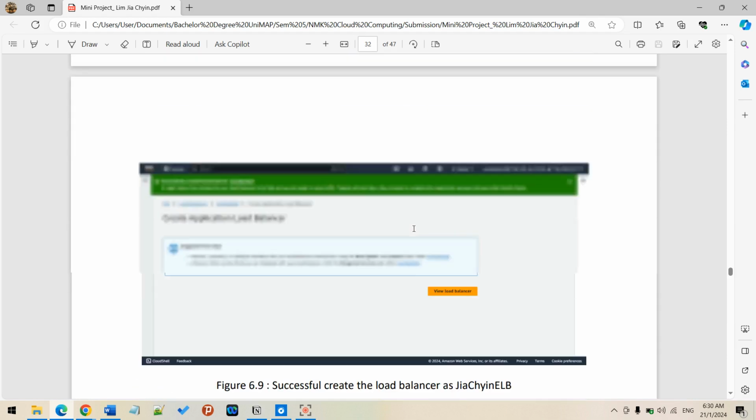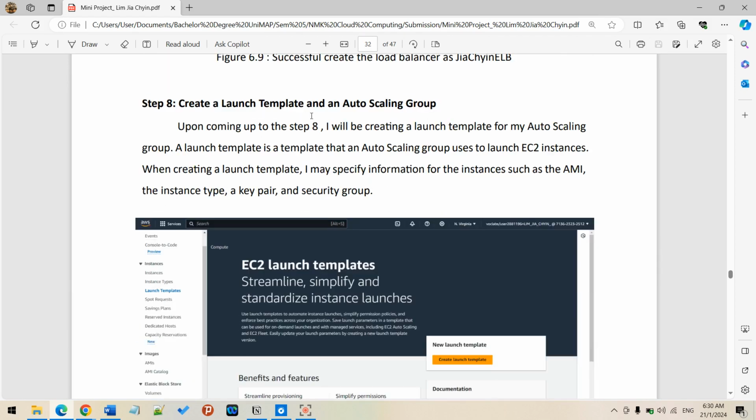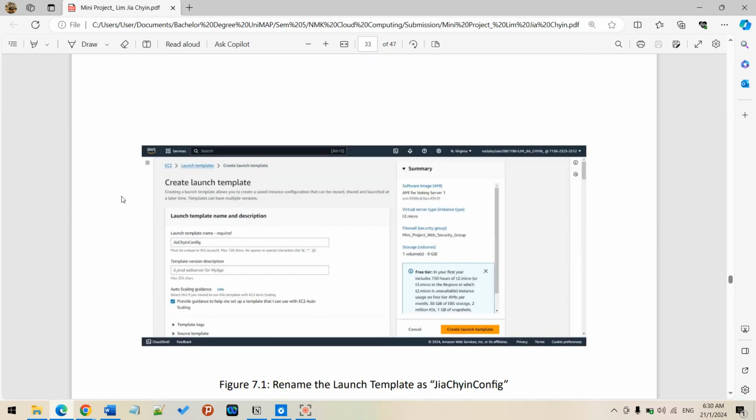Next I'm going to create the auto scaling part, where I will be creating a launch template and then the auto scaling group. This is the next step, where I will create and launch my template for my auto scaling group. The template is what the auto scaling group uses to launch the EC2 instances. When I create this template, I need to specify the AMI, instance type, key pair, and security group. From here you can see I'm launching the template.